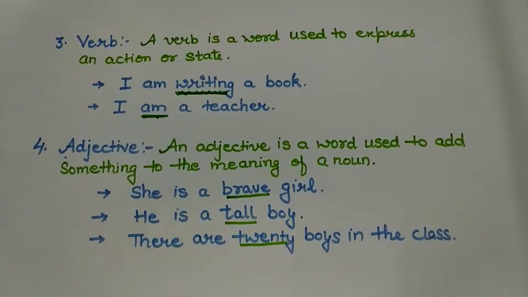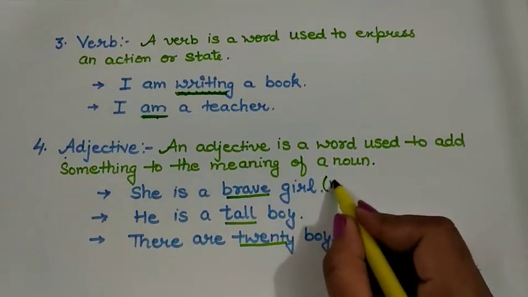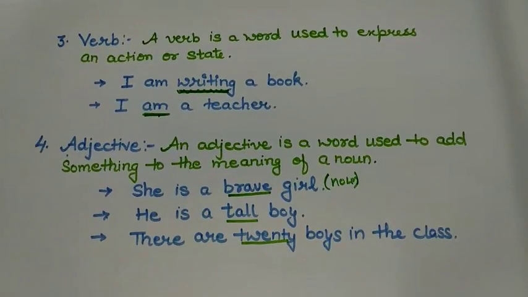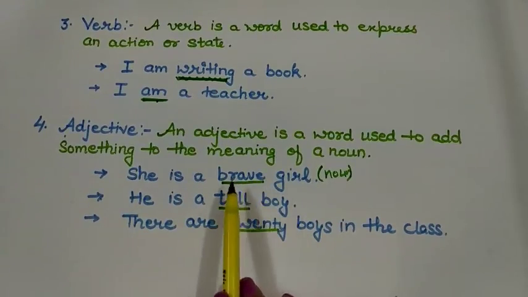Next part of speech is adjective. An adjective is a word used to add something to the meaning of a noun. We can also use adjectives to show the characteristic and the quality of something. Like, she is a brave girl. Here, brave is the adjective used for the girl. Girl is a noun here, and we are using a quality, a characteristic, that is brave. So, adjective is a word used to add something to the meaning of a noun.